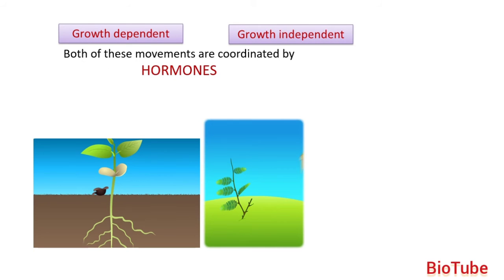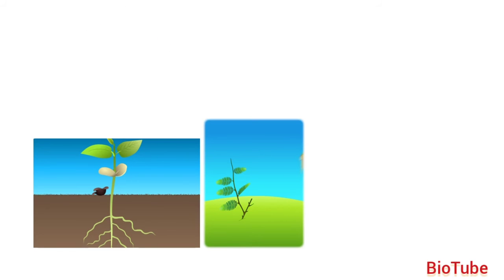Growth dependent movement and growth independent movement, both of these movements are coordinated by hormones. They are controlled in a step by step manner. They are implemented with the help of chemicals which are called hormones.